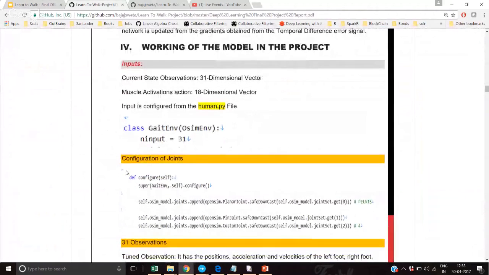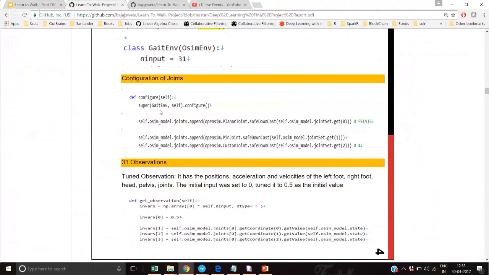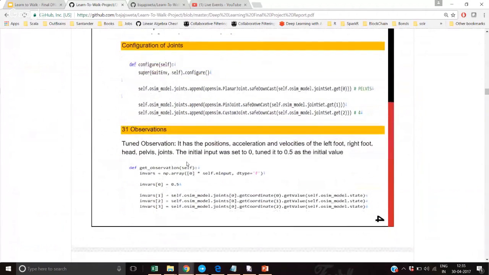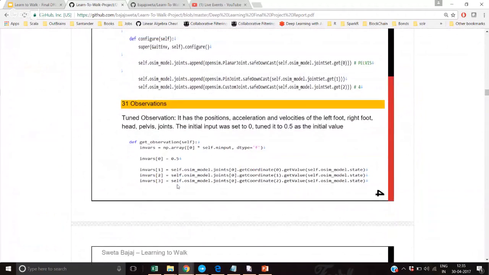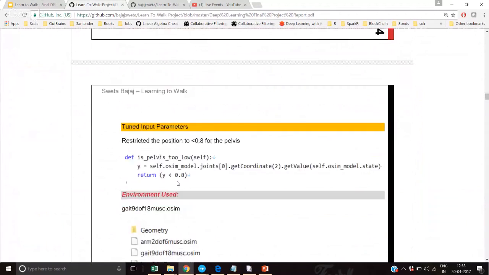Here are some changes I tried. This is where you see the 31 input observations. This is how it is configured. The initial value was starting from 0.0, and I tried to change it from 0.2 to 0.5 to see what the network changes are.